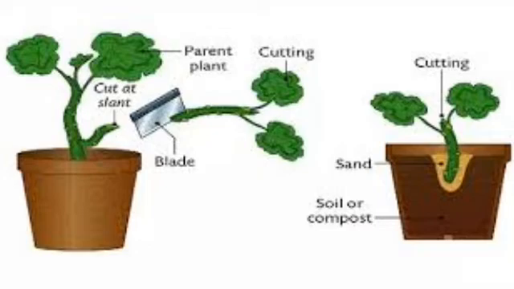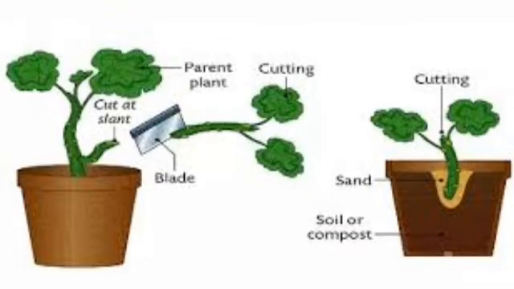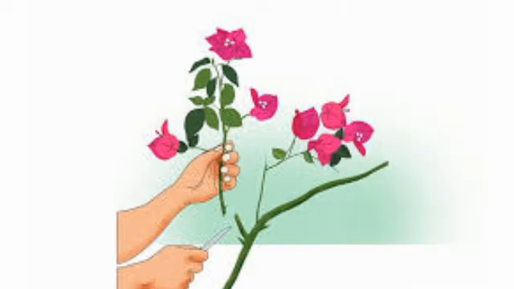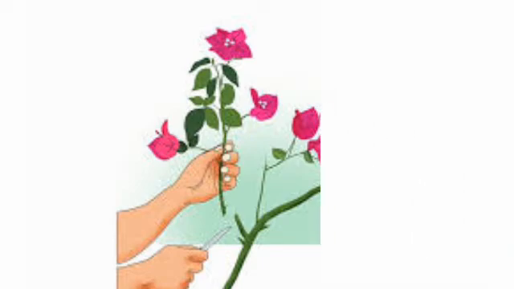We know that most plants have roots, stems, and leaves. These are called vegetative parts of the plants. When new plants are produced from these parts, the process is called vegetative propagation. For example, a rose plant can be grown by cutting off parts of the stem with 2 or more nodes.